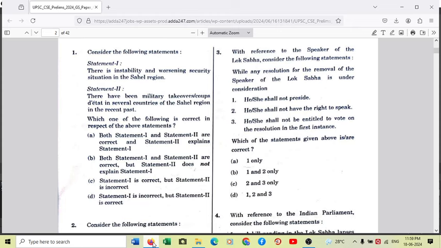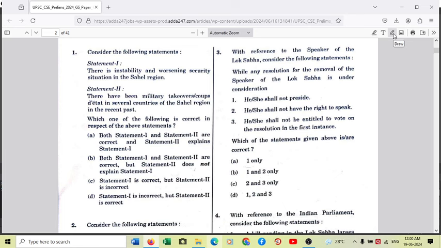So question number 1, consider the following statements. Statement 1: there is instability and worsening security situation in the Sahel region. Statement 2: there have been military takeovers, coups, d'état in several countries of the Sahel region in the recent past.